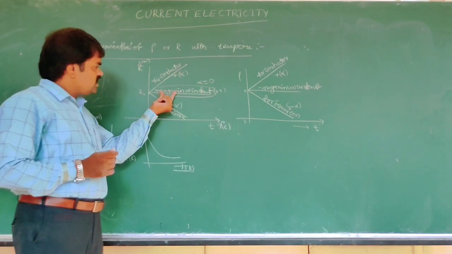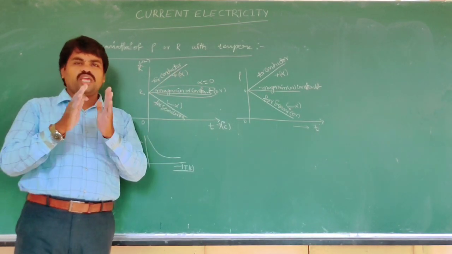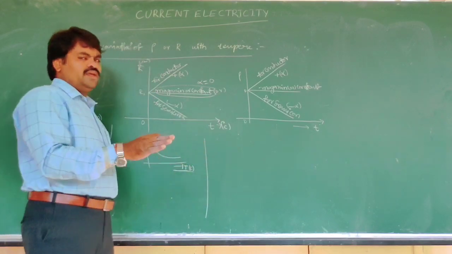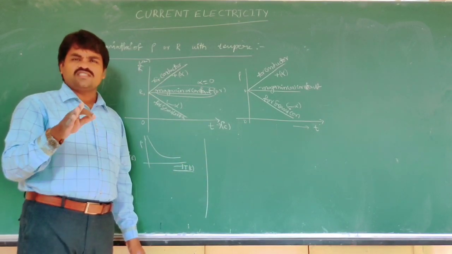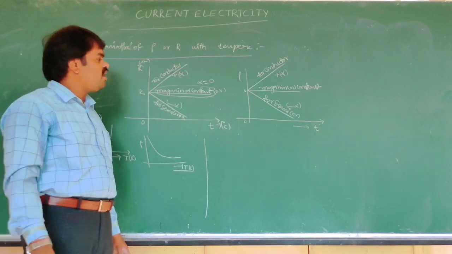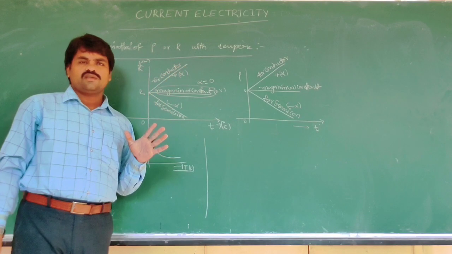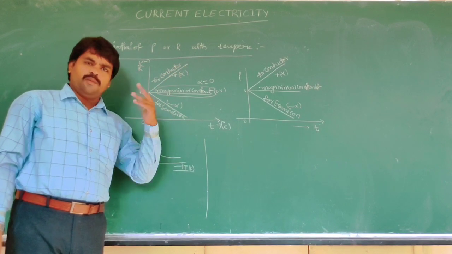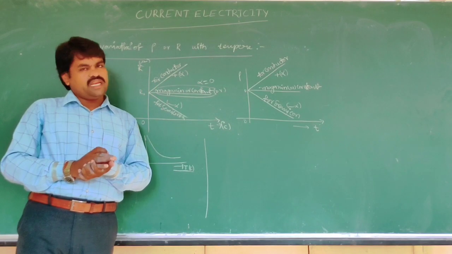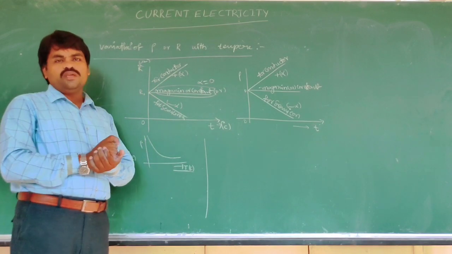Why? For these alloys, manganin and constantan, the resistivity is almost independent of temperature. As temperature increases, their resistance or resistivity does not change.